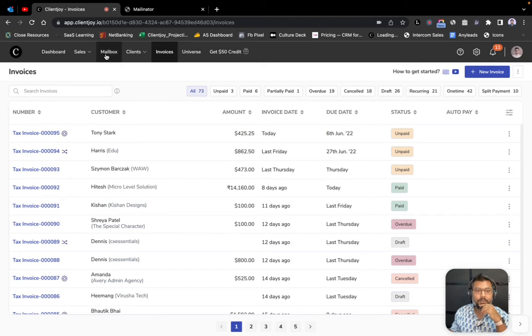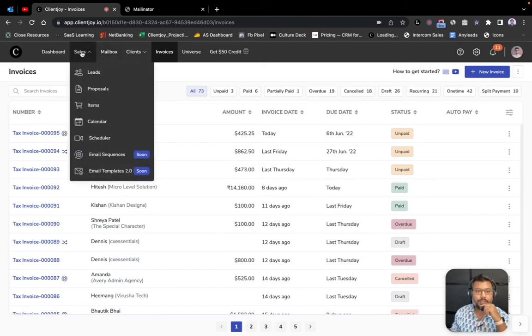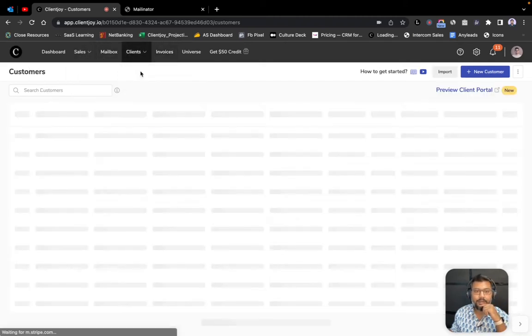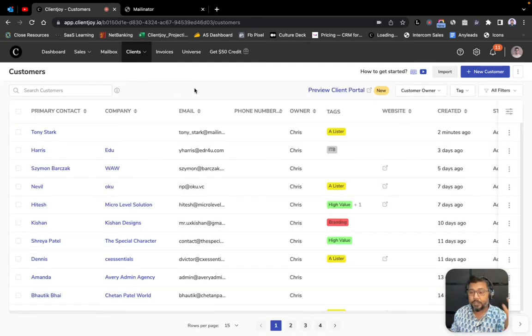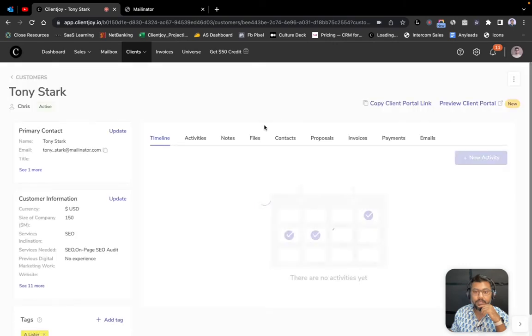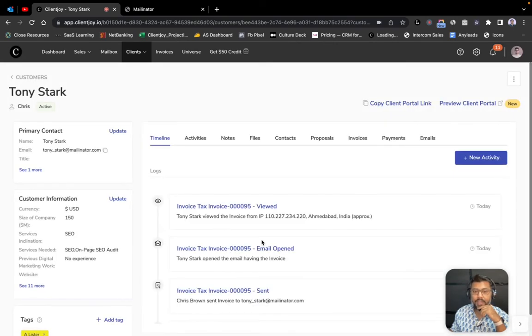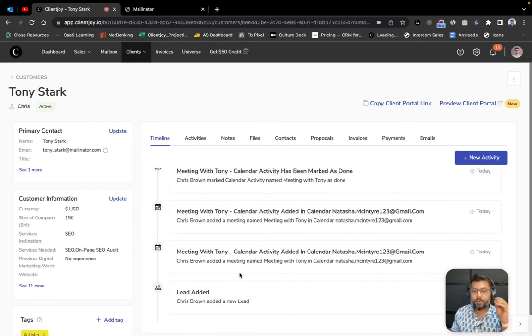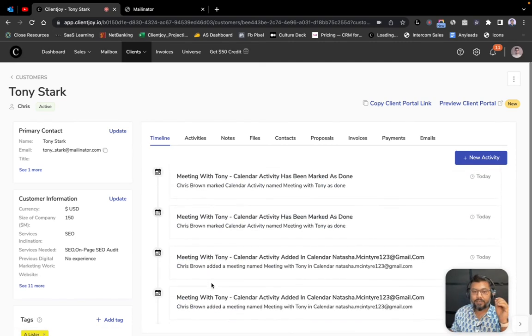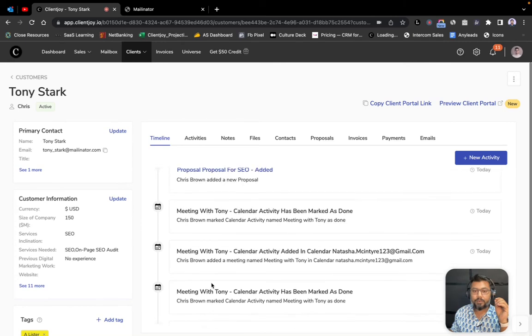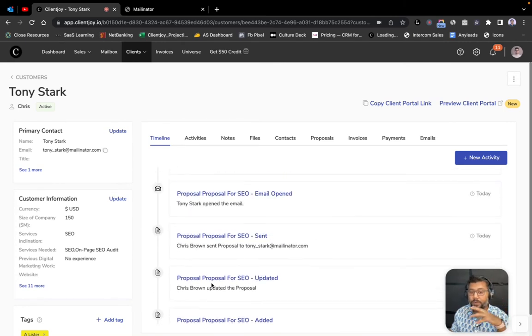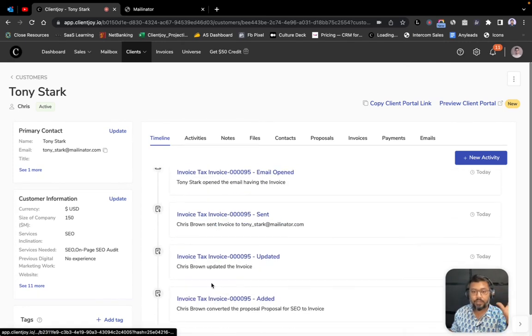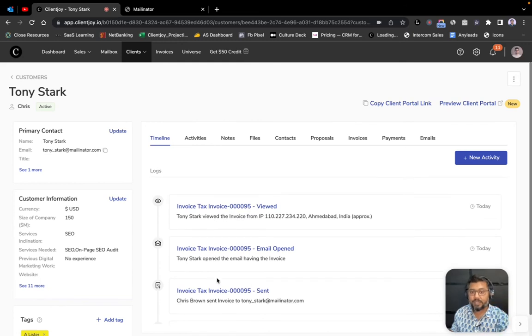And so what I'm now also going to show is I'll just go to the clients tab and I'll hit customers. And now that he's paid the invoice, he's actually become my customer. And so I'd want to go into his customer, and over here in terms of timeline, I see everything that has happened with this particular lead, right? From the time that they were created, to all the activities in terms of meetings that I had with them, to all the calendar events that I shared, to the proposals that I sent across, to all the invoices that I sent and the payments that they've made.